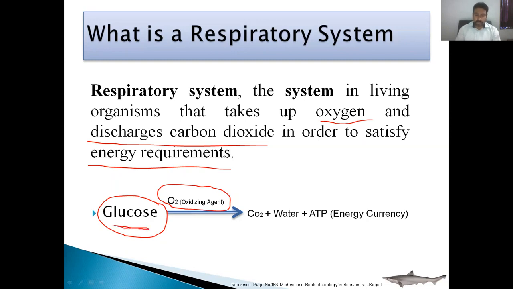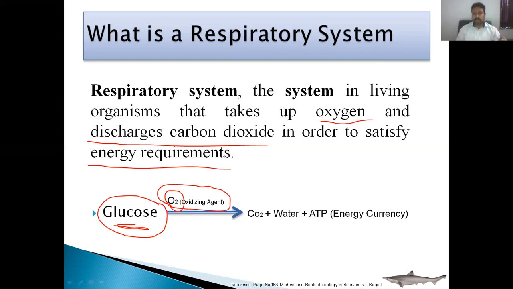This monomeric form, glucose, acts as an energy source of our body and should be further oxidized to release energy. For that oxidation of glucose, we require an oxidizing agent, and that oxidizing agent is oxygen, which is inhaled by living organisms.